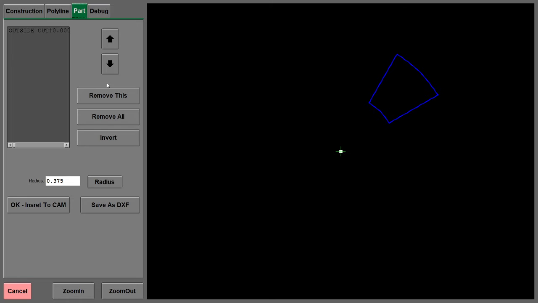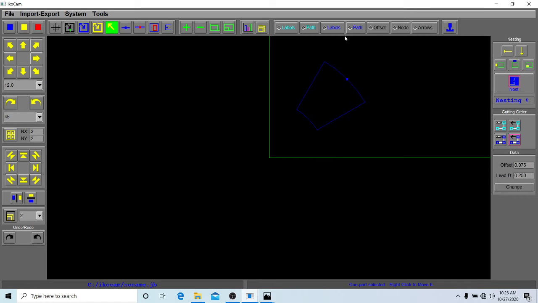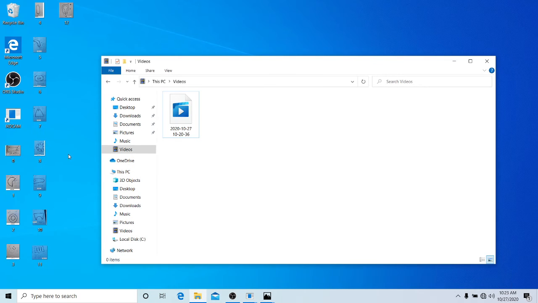It's done. Now I can insert this to CAM program or save as DXF. I'll insert to CAM program and show offset. It's okay. Now I'll delete it, I don't need that. And then I'll show the third part. It is actually number 4, yeah, here.